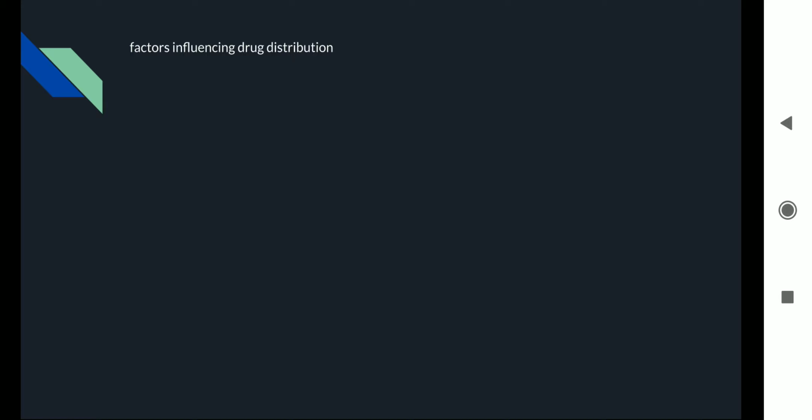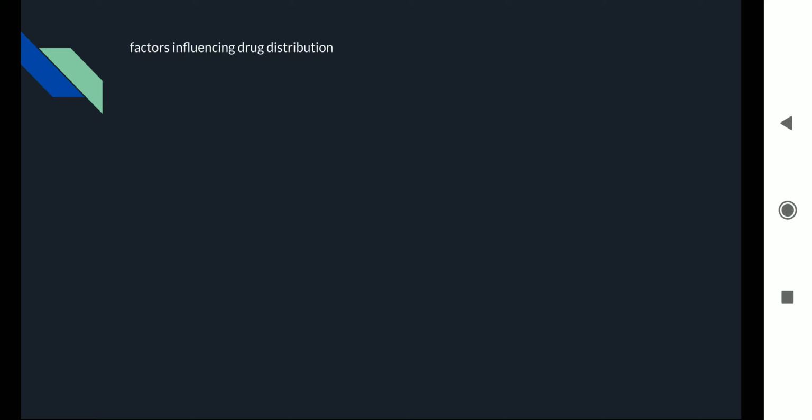Then we come to the last part of this topic, that is the physiological barriers to drug distribution. As I mentioned earlier, a barrier is going to stop the drug from traveling from one section to another. So it can be stopping the drug from the capillaries to a certain hepatocyte, or in the lungs, that is alveolar cells, or in the brain cell, or in the pancreas cell, or in the kidney cell.